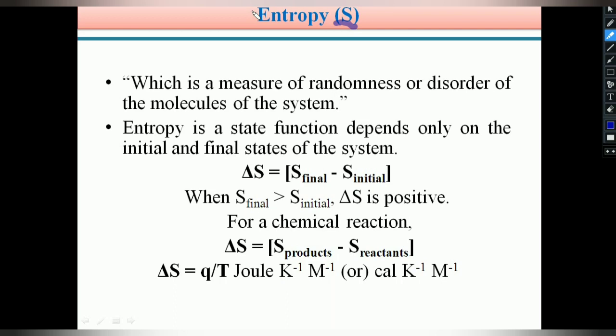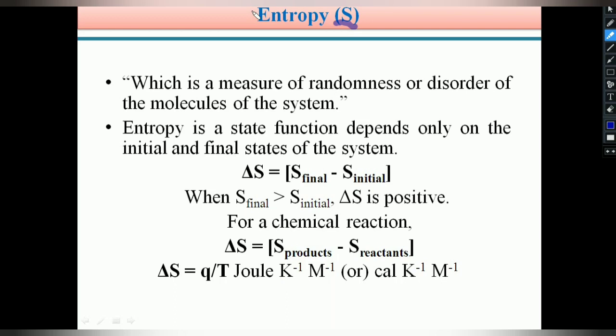And when compared with solids, liquids have more disorder or more randomness. Therefore entropy is defined as a measure of randomness or disorderness of the molecules of a system. If a system has more disorderness or more random nature, its entropy is very high. For example, in the previous slide, in the spontaneous process examples, we saw the first example: water always flows from high level to low level. At the high level, water has very high entropy. Whenever it comes to the low level, its entropy gradually decreases and is zero at the bottom.